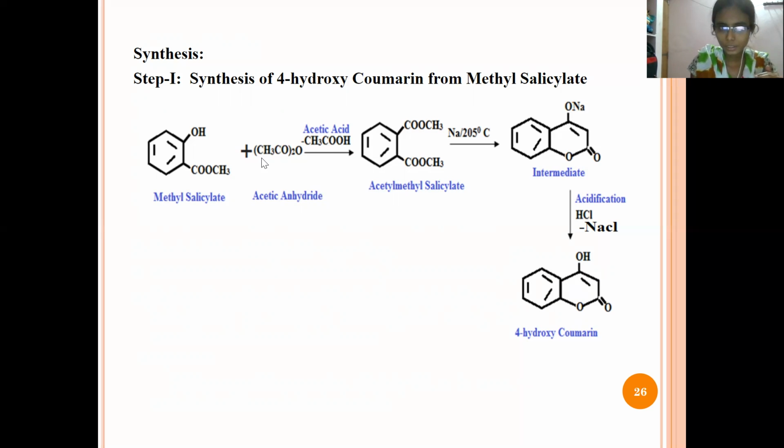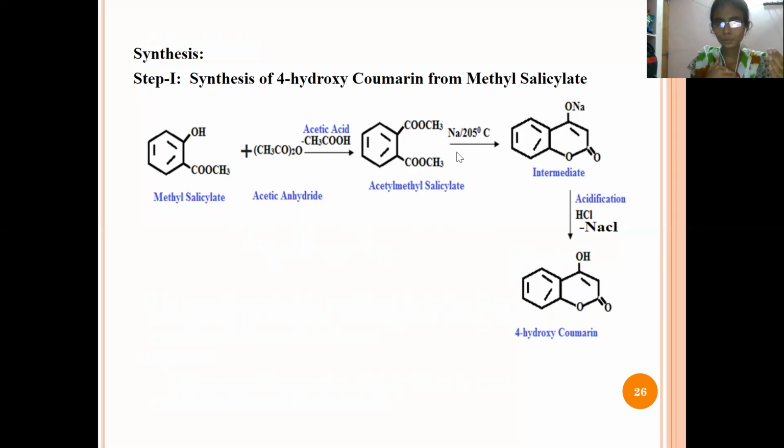See here, CH3COO, and one of the OH from the methyl salicylate will be eliminated in the form of acetic acid. The remaining atoms of the acetic anhydride will be attached to the methyl salicylate to form acetyl methyl salicylate in the presence of sodium.